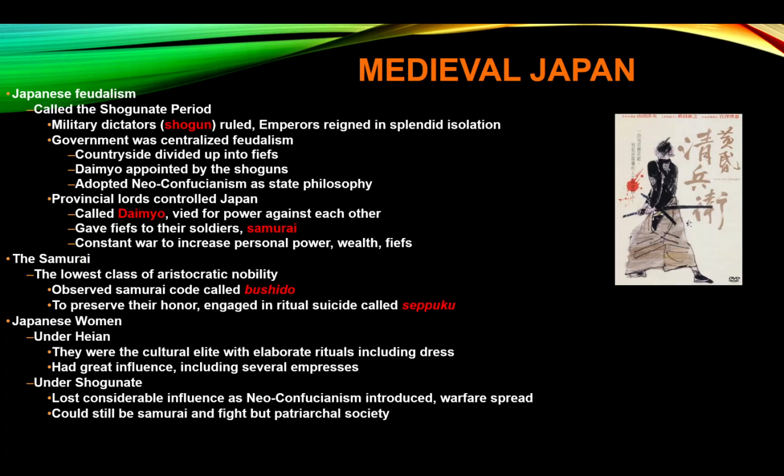For the Japanese during this time, women did have more rights compared to China. Under the Heian dynasty, which was before the shogunate period, women were the cultural and intellectual elite. They influenced dress and literature. They had great influence. There were some women that were empresses. Under the shogunate, women are going to lose considerable influence as Neo-Confucianism was introduced. Warfare will spread. Women could still be samurai and fight, but patriarchy will be getting stronger during this time.